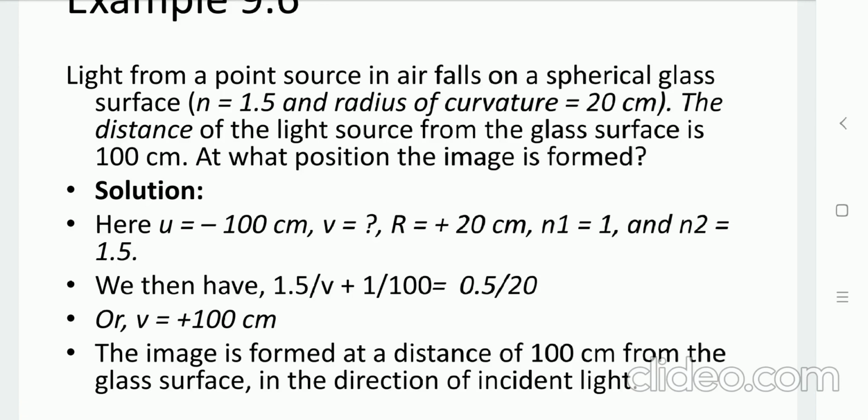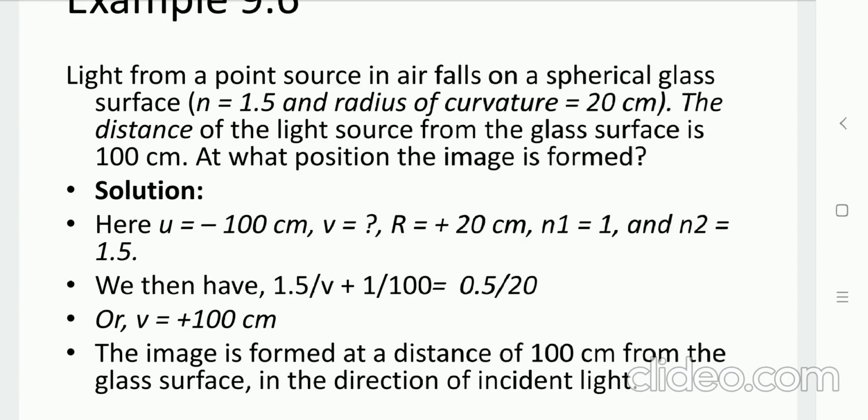So U is given as 100 centimeter. By the sign convention, we can say U equals minus 100 centimeter. R, the radius of curvature, is given as 20 centimeter, that is plus 20 centimeter. N1, the refractive index of air, is 1. N2, the refractive index of the spherical glass, is given as 1.5. So place the values in the given equation.